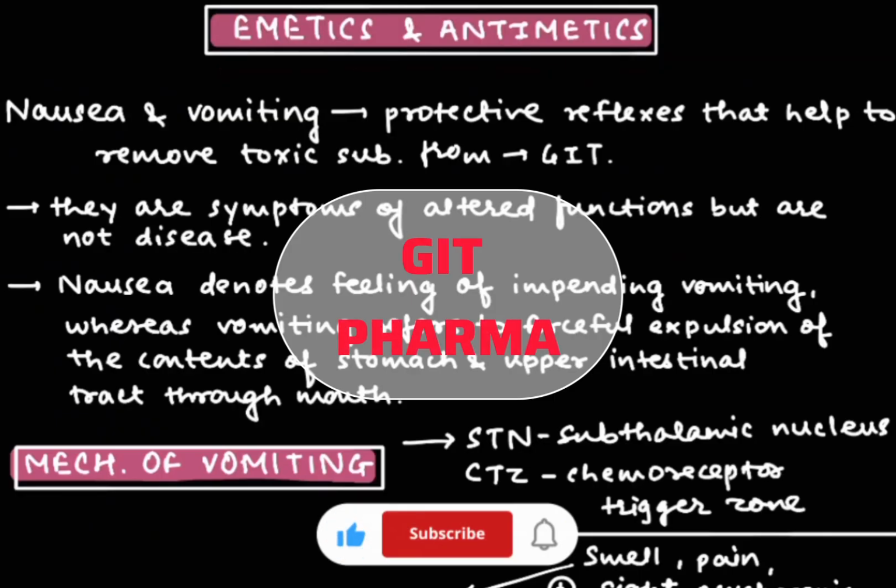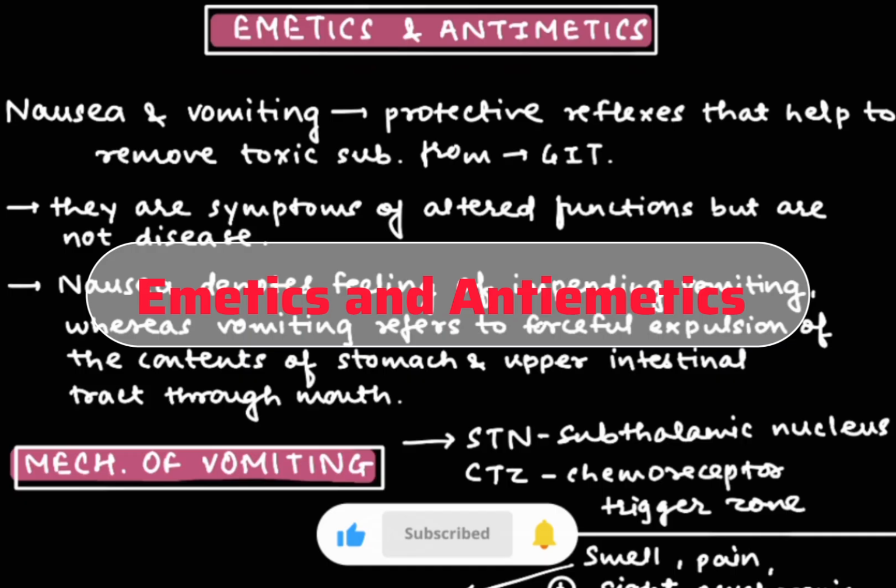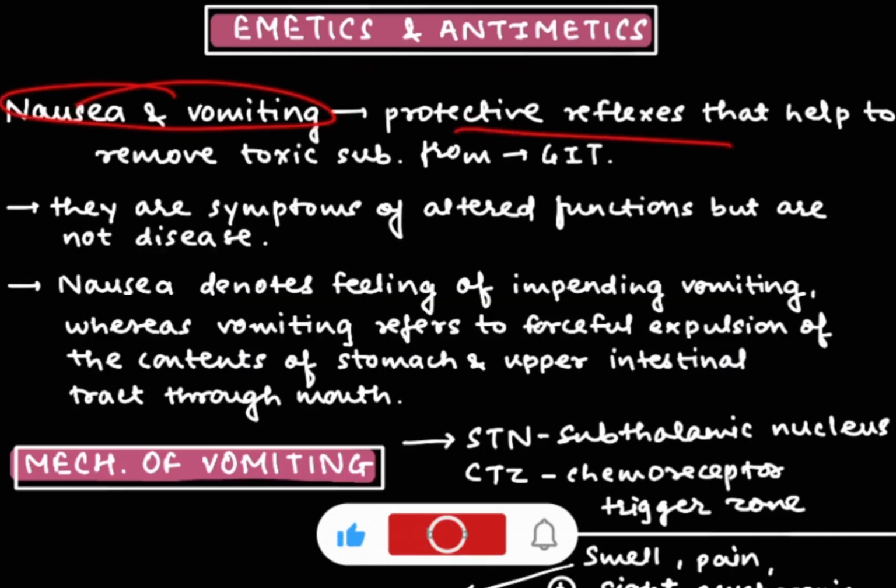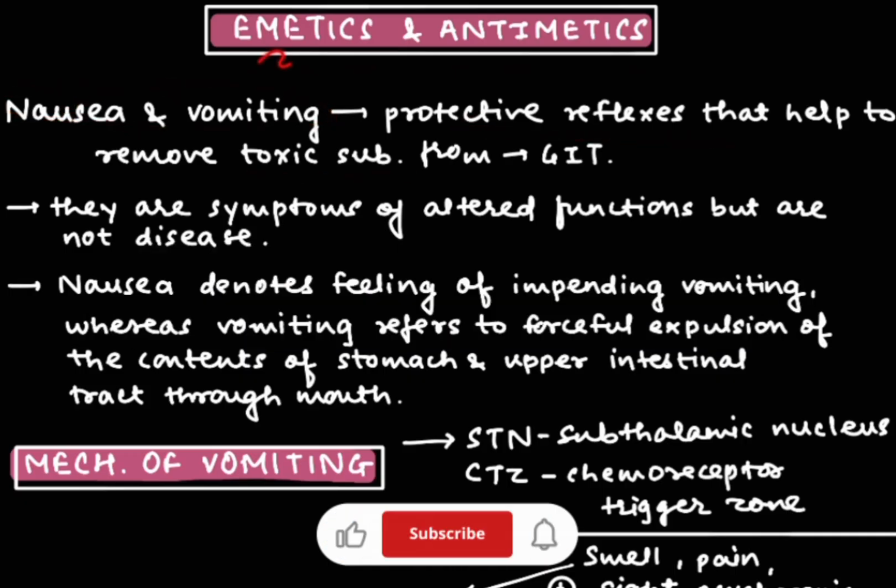Emetics and antiemetics. This is the most important topic of GIT, which includes electives as well as SAQs. Nausea and vomiting are the protective reflexes of our body to remove toxic substances. So emetics induce vomiting to remove indigested toxins, while antiemetics treat the nausea and vomiting by blocking the neural pathways. Now we are going to see this in detail.